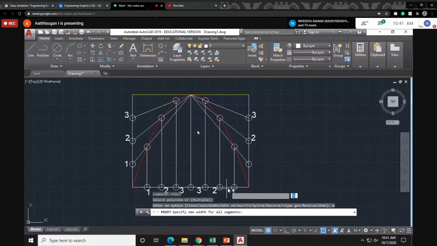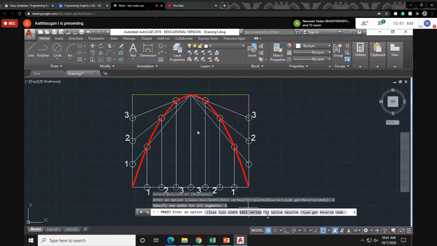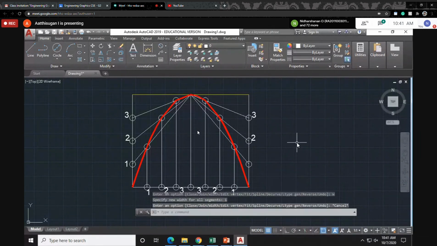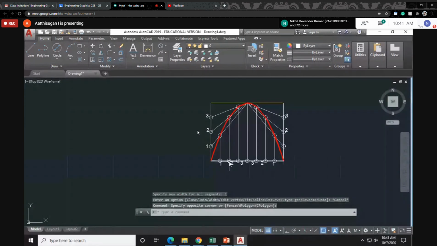Suppose you want 3, it will go very big. So I want to give 1 or 0.5 or 2. I'm giving only 1. Now you can see the thickness has increased. Press escape. That's it. This is the first question.